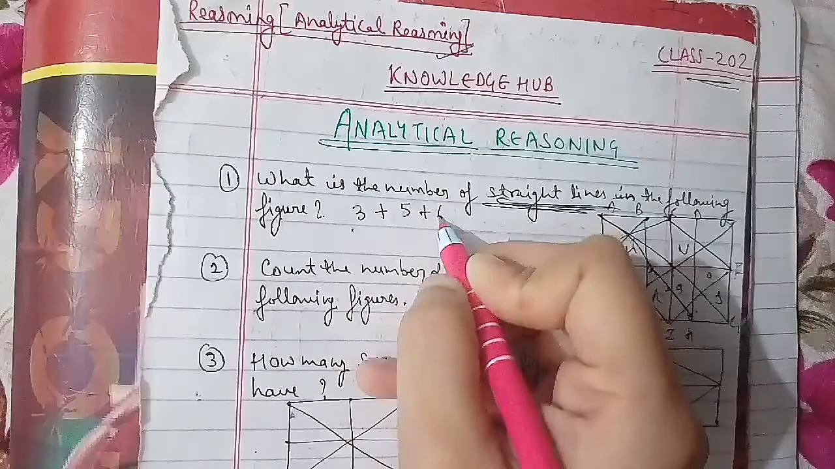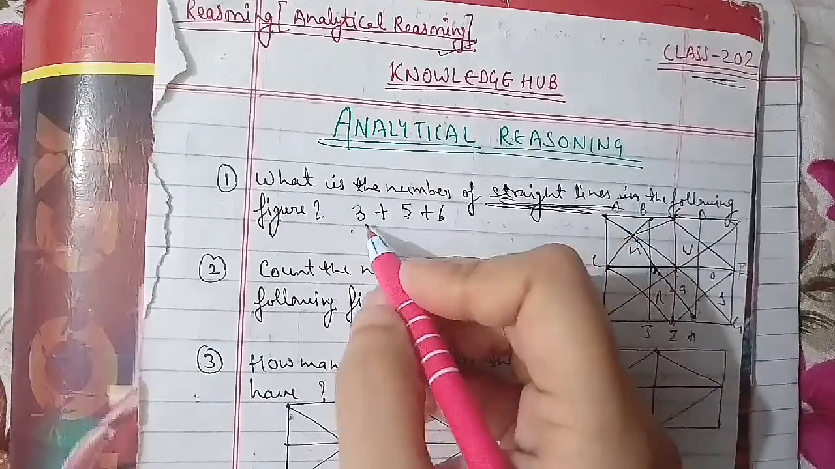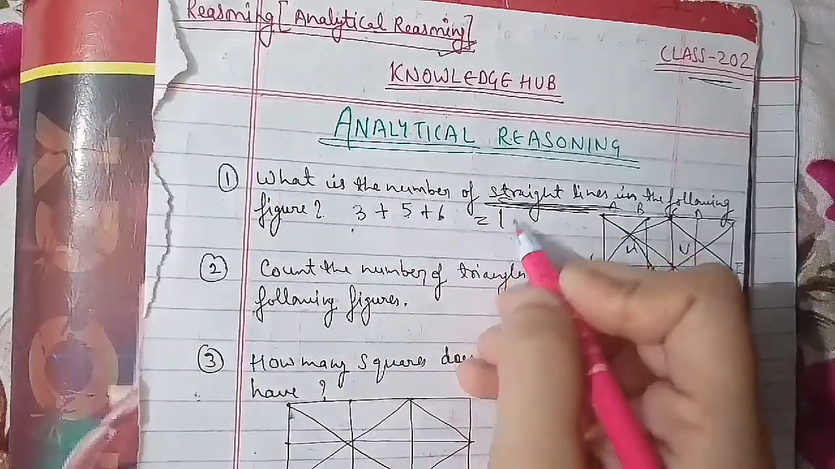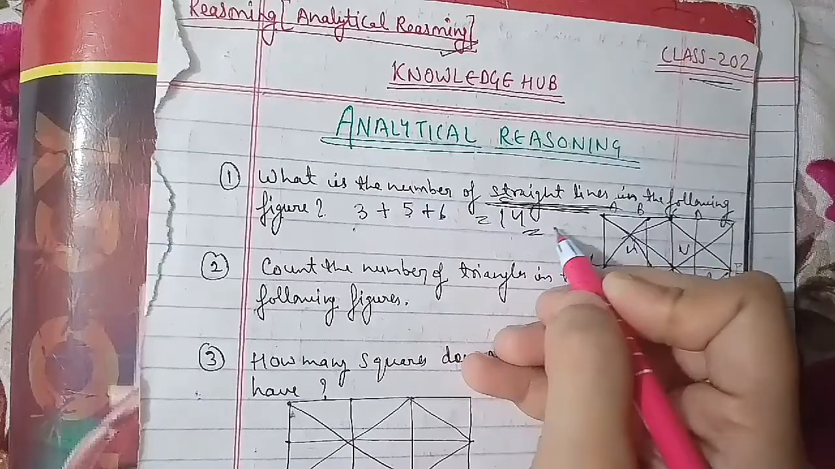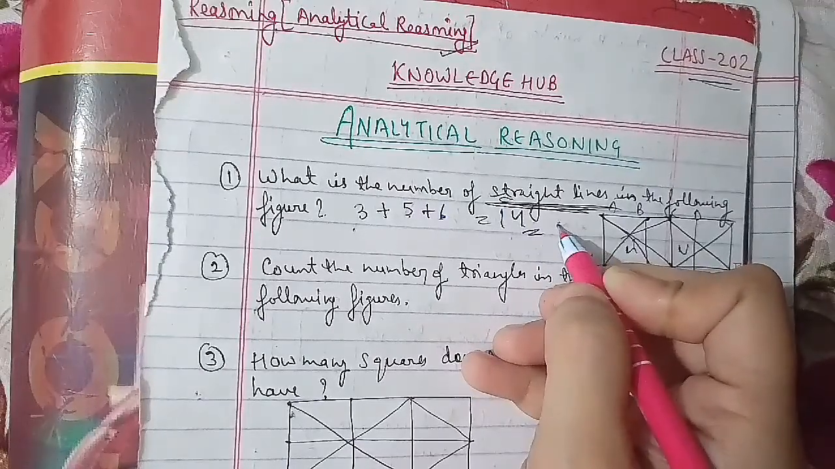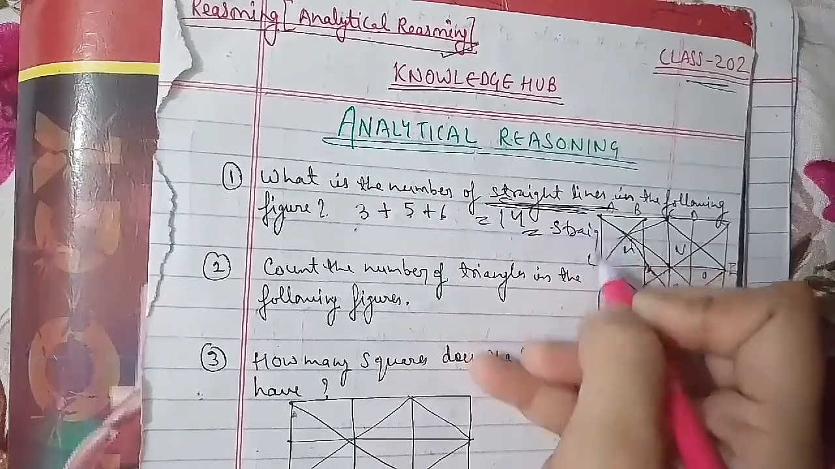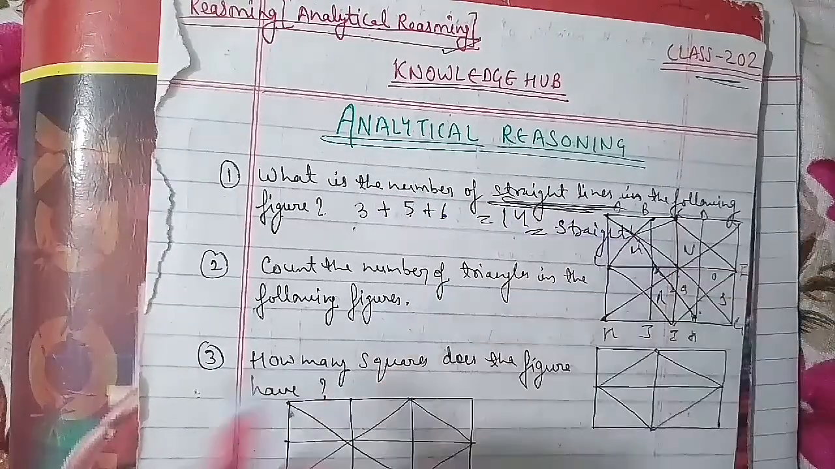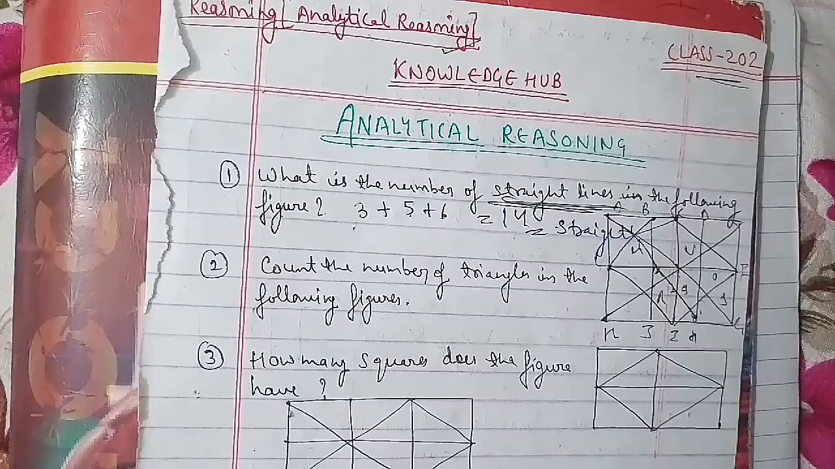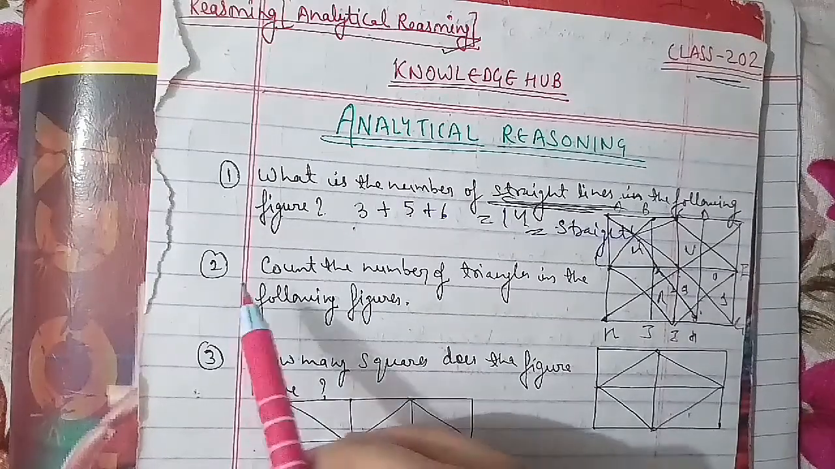Okay, so the answer will be 14 here. We'll go ahead with the other question. This is your second question: you have to count the number of triangles in the following figure. You have to find the number of triangles and then name them as well. The options are 8, 10, 12 and 14.